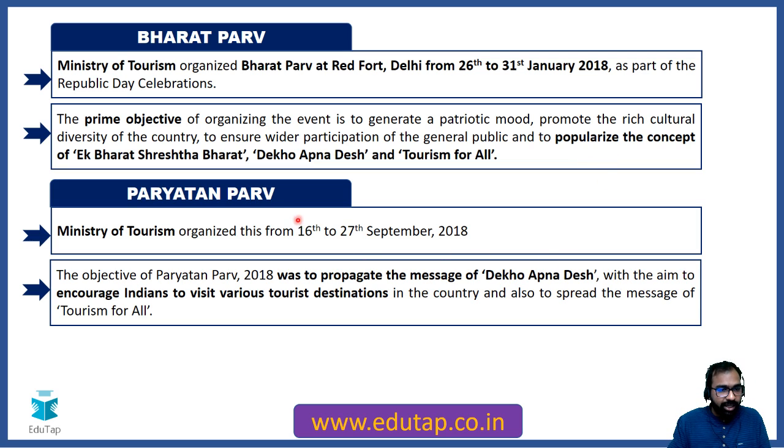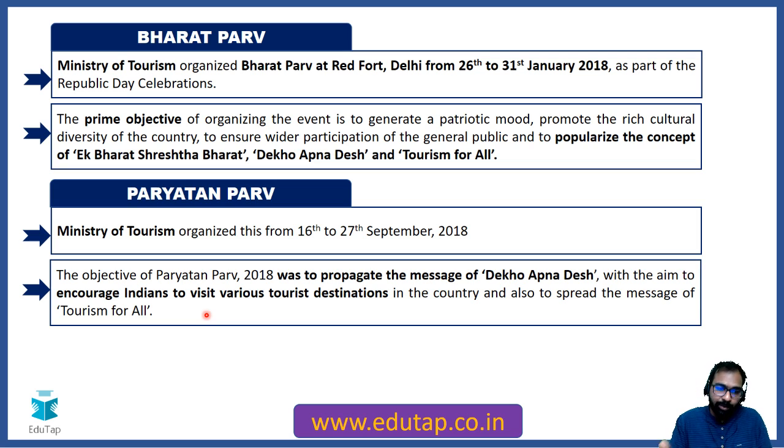Then what is Paryatan Parv? Again, the Ministry of Tourism organized this event from 16 to 27 September 2018. You do not have to remember the dates, but you have to remember which ministry is involved. It is the Ministry of Tourism. And what was the objective? The objective was again to propagate the message of Dekho Apna Desh, and the basic aim was to encourage Indians to visit the various tourist destinations in India, right?